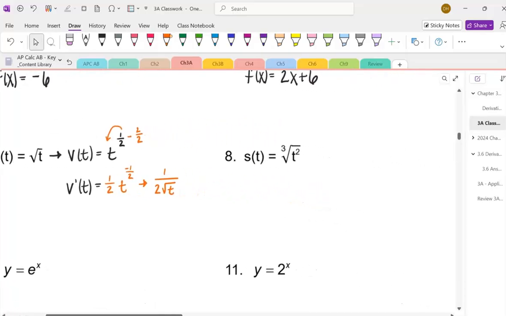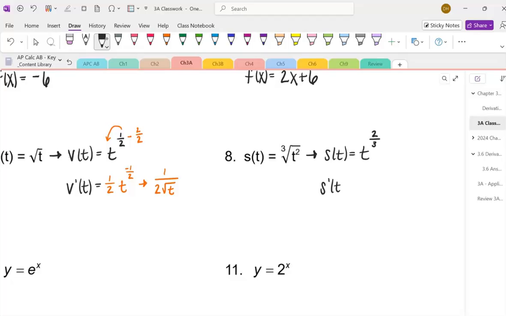Okay, number 8. We've got s of t equals the cube root of t squared. So I'm going to once again change this. So it says s of t equals t to the power of 2 is my above number, 3 is my below number. Now we're going to take the derivative of this.